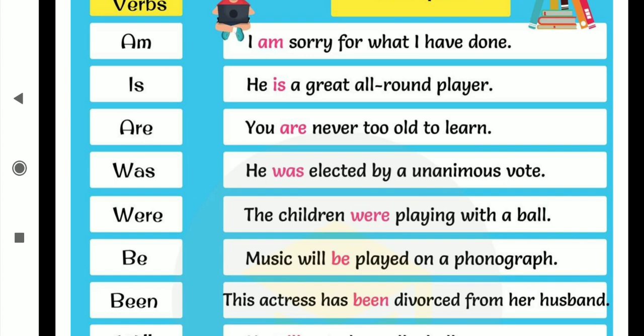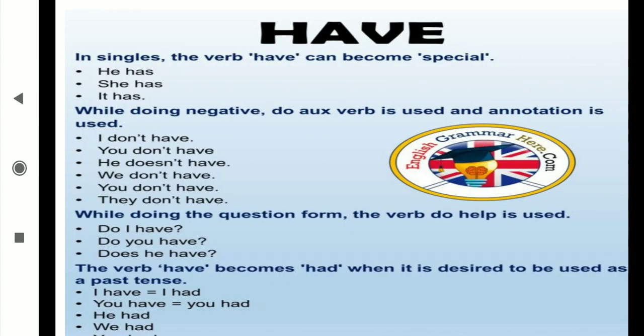I hope you understand that being verbs also come alone, they do not take the help of any second verb. Now the next examples are of have, which shows ownership: I have, she has, it has, I don't have, you don't have, he doesn't have. These have, has, had come under which category? Under the having verb category, which shows possession.